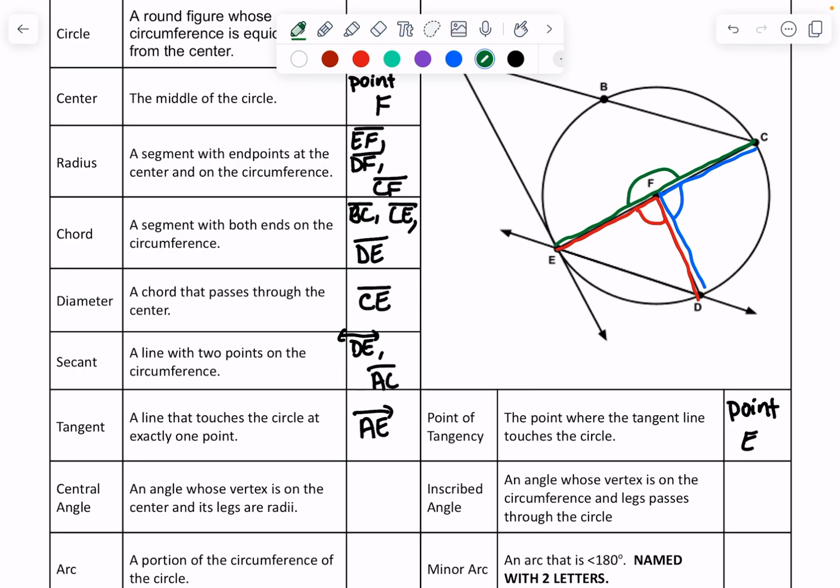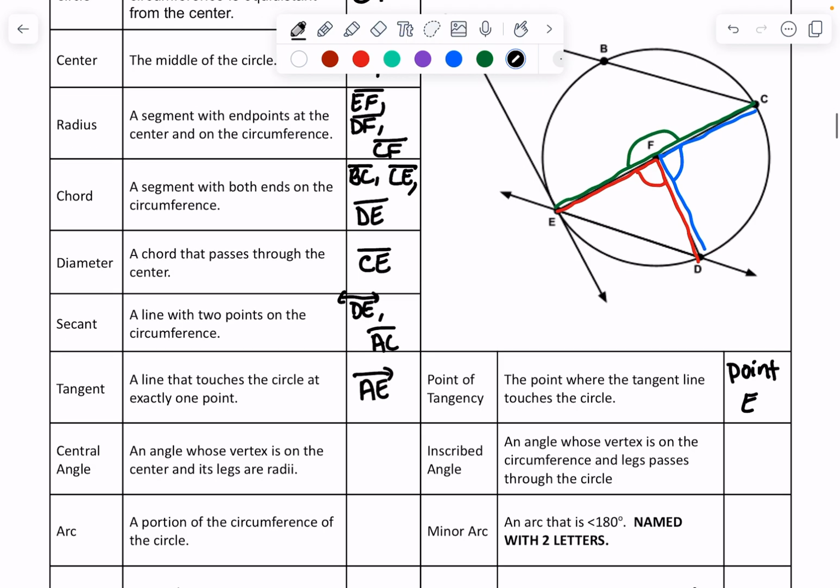So all of these angles, the pointy part where it bends is at the center, which means all of the angle names for this circle should have F as their middle letter because that's the center. It would have to have F as the middle letter for it to be a central angle. So angle DFE, that is my red one. My blue one is angle DFC.